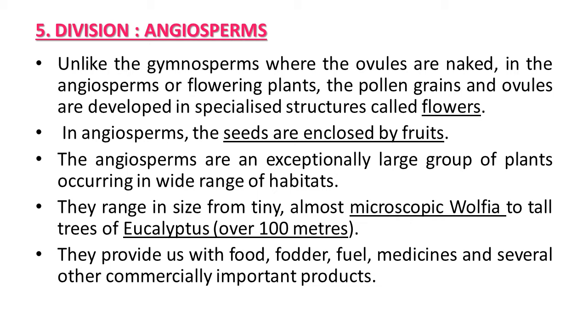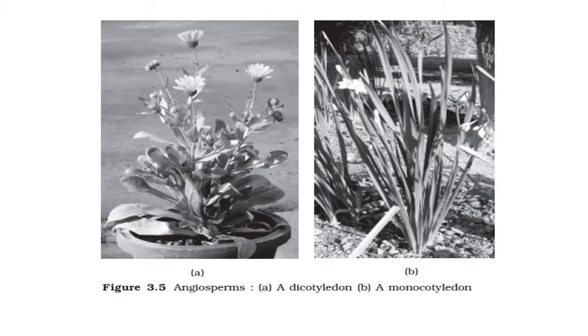These angiosperm plants provide us with food, fodder, fuel, medicines and several other commercially important products. So we can say that they are economically very useful to mankind. In this picture you can see two types of angiosperms.